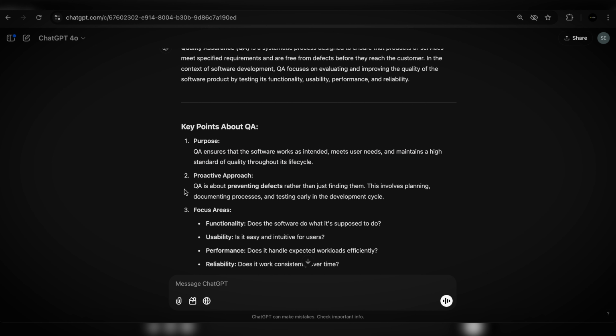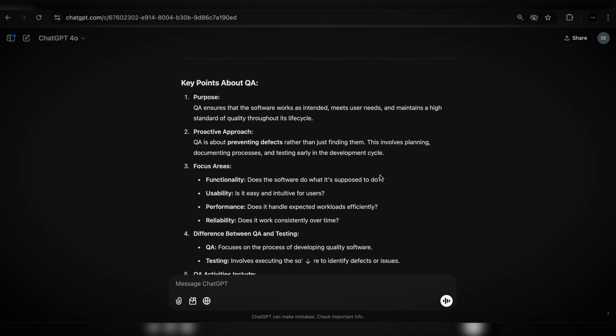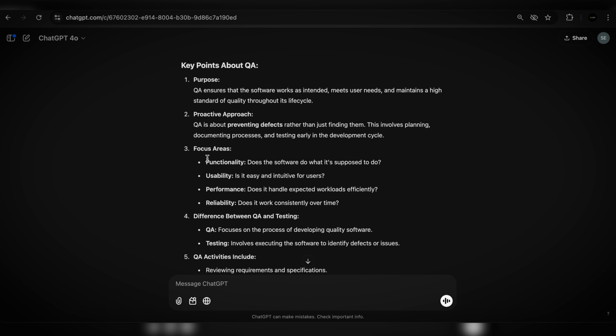Second of all, proactive approach. QA is about preventing defects rather than just finding them. This involves planning, documenting processes, and testing early in the development cycle. That also makes a lot of sense that we have to plan it. It's not about finding bugs, it's about preventing them. So we have to build some sort of processes that will prevent bugs in the future. And that will definitely involve planning and documentation. So that is clear.